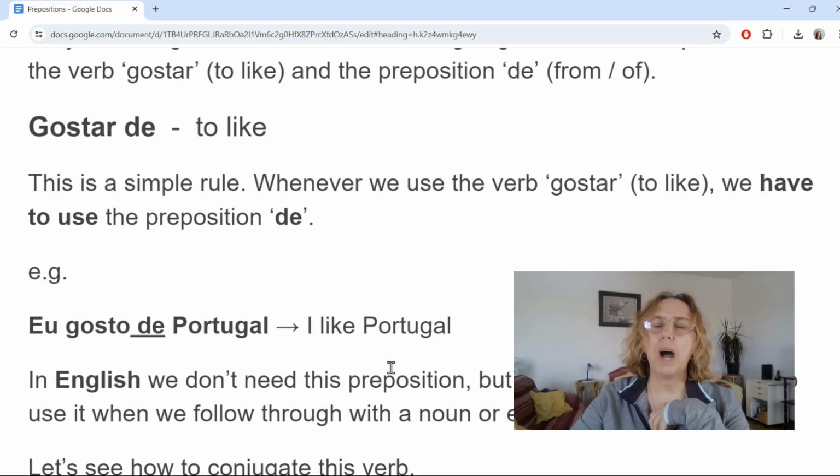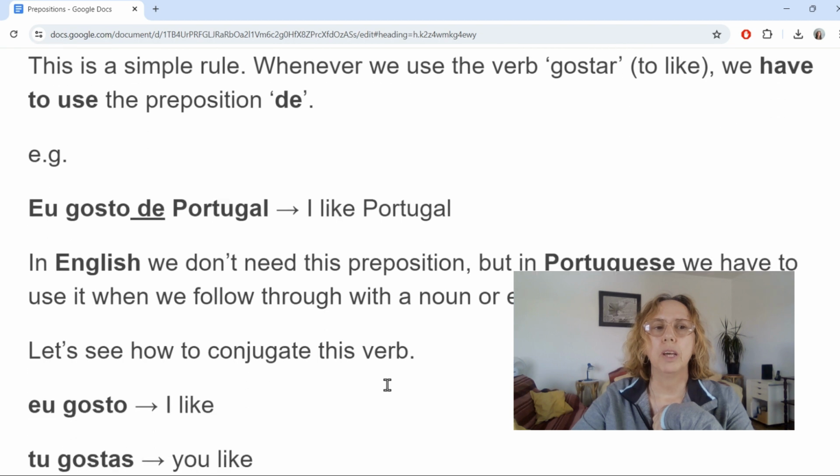We don't have to know why it is like this. A lot of people say to me, well, why does it use it? What does it mean? There's no real translation. We just have to learn that when we say we like something, we have to use the preposition de. So let's take a look at some examples.